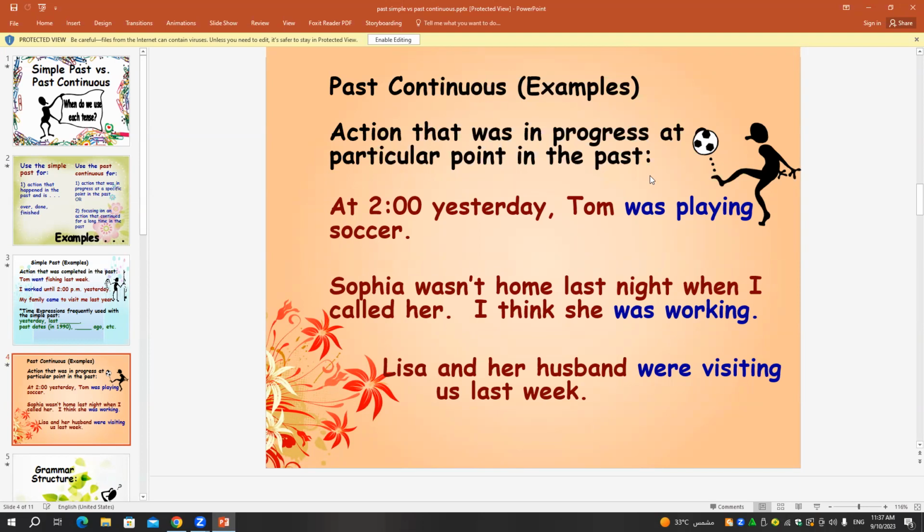Sophia wasn't home last night; when I called her, I think she was working. If I want to use the negative form, not: she wasn't working. Excellent. And if I want to make a question, it will be: was she working? And the last one, Lisa and her husband weren't visiting us last week. And the question: were Lisa and her husband visiting you last week or not? And of course, you know the answer will be yes or no.